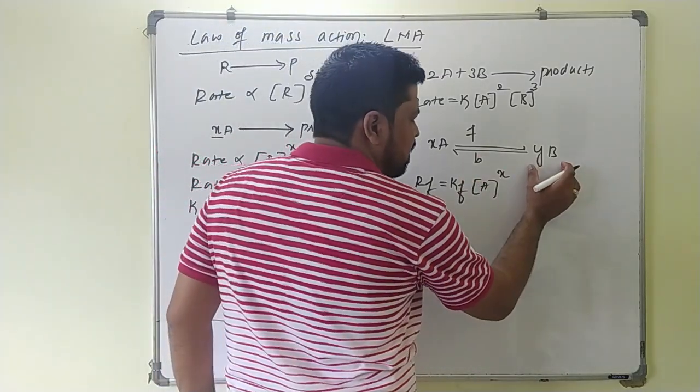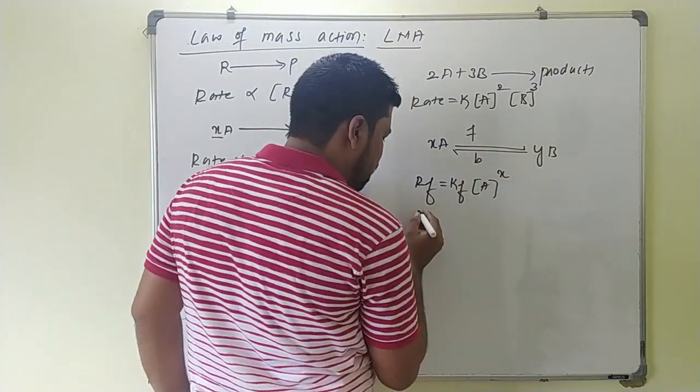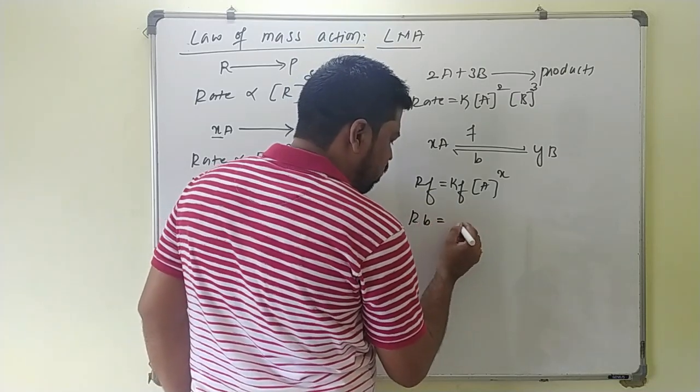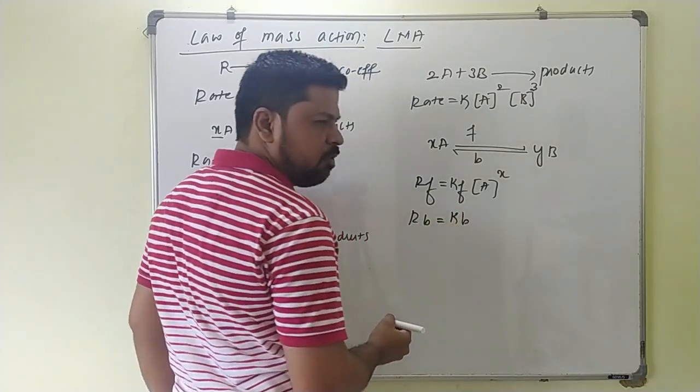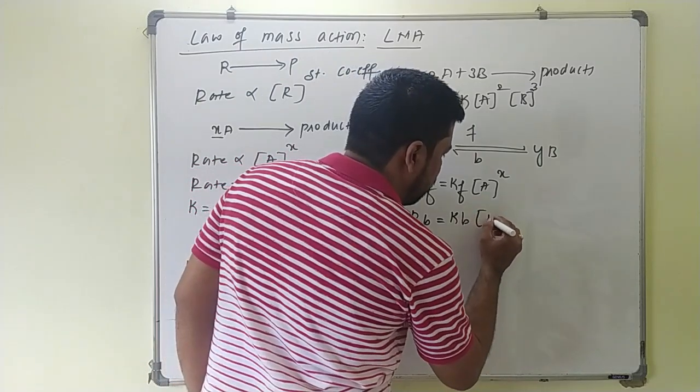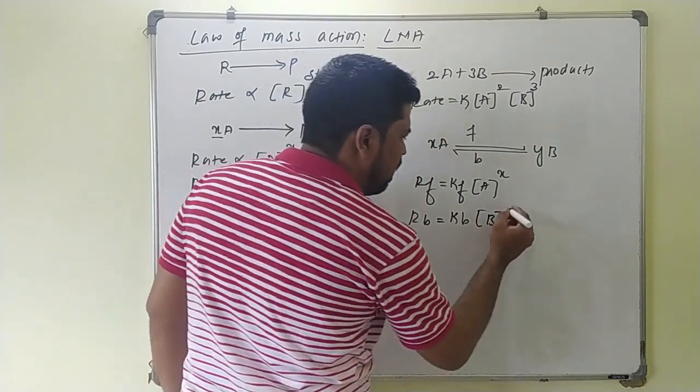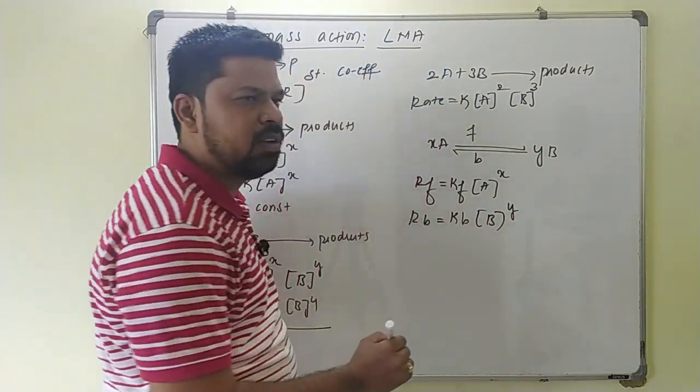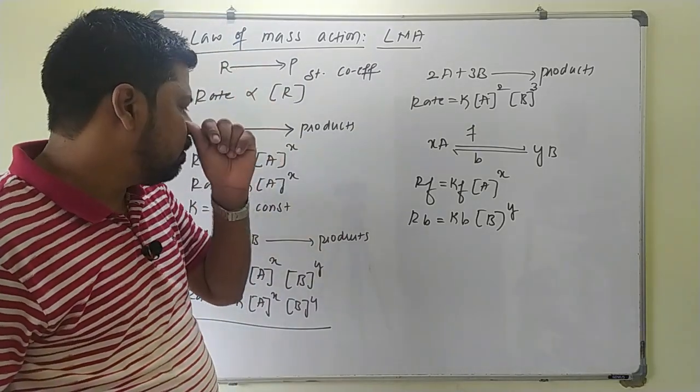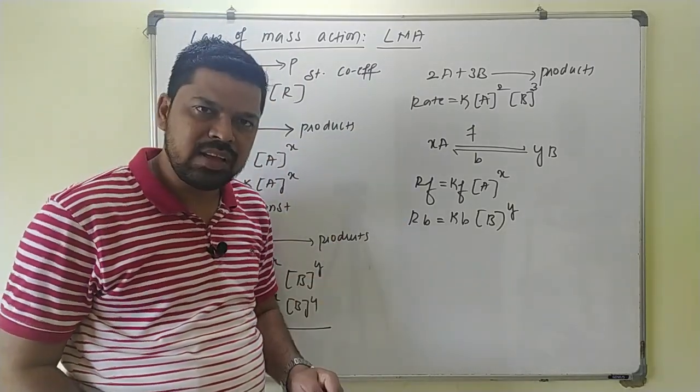Similarly, for the backward reaction, B will be the reactant. So the rate of the backward reaction will be equal to the rate constant for the backward reaction into the molar concentration of B raised to the power Y. So according to the law of mass action, you can write the rate equation like this.